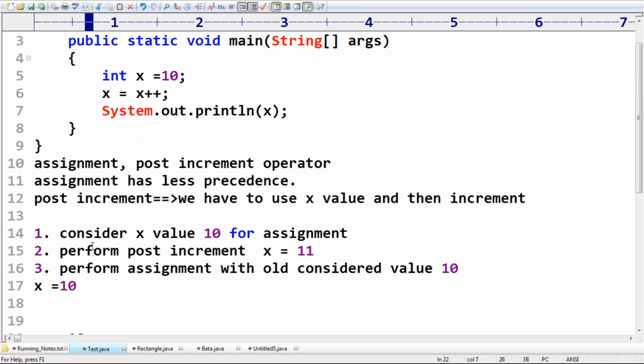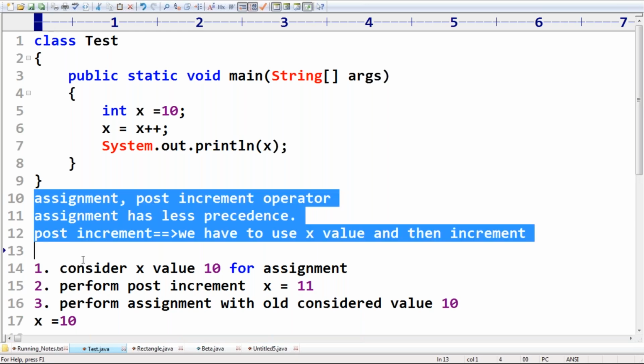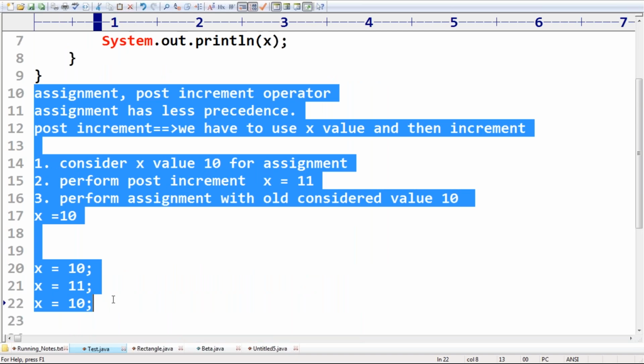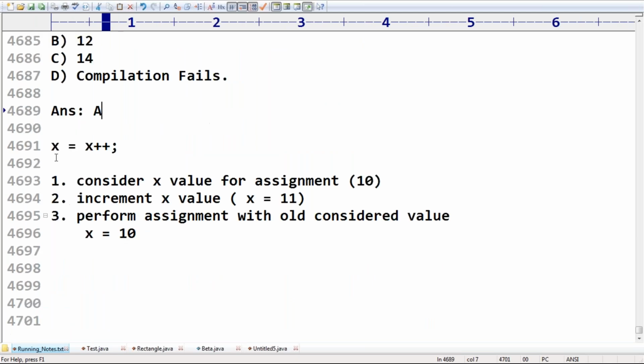Still, does anyone have a doubt about this one? Okay, think with a pleasant mind. Definitely you people are going to get it. Don't worry at all. Sir, a bit dangerous concept.